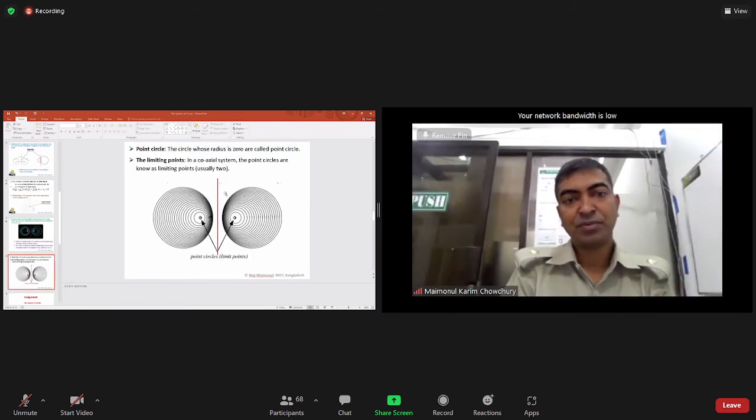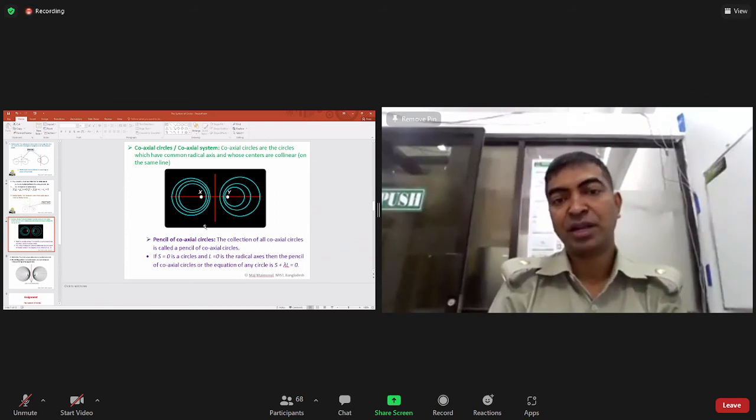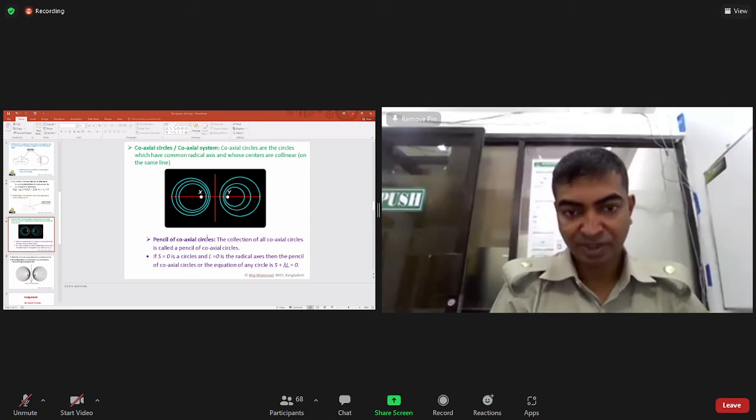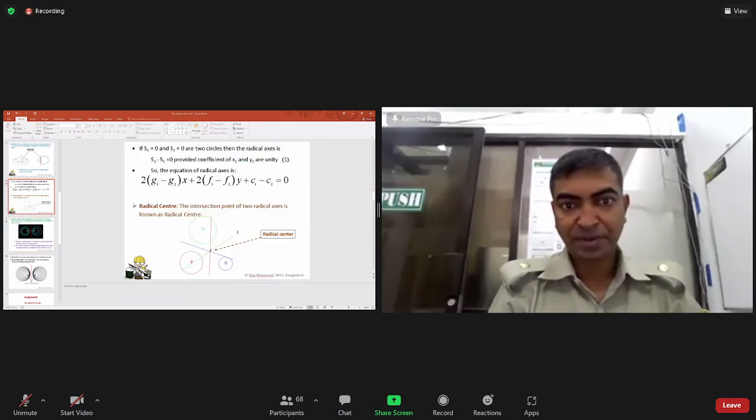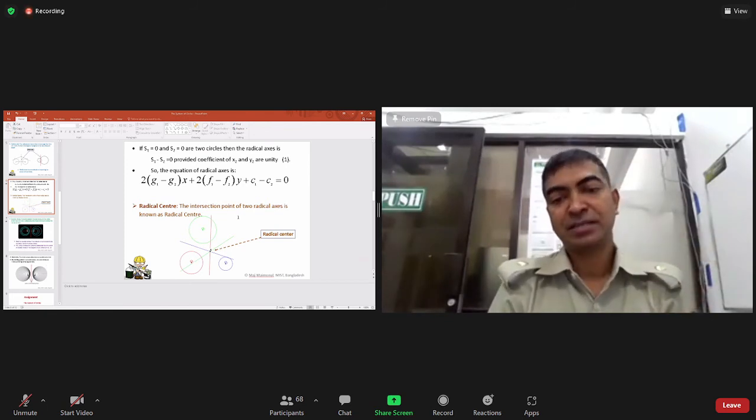Okay, so you have to remember limiting points, point circle, then coaxial system or coaxial circles, which have the common radial axis. Pencil of the coaxial system, I told you, is a straight line along with this circle, S plus lambda L, that is the pencil of coaxial circles. Then after that, radial center: the intersection point of two radial axes is known as the radial center. So you have to remember the radial axis, radial center.